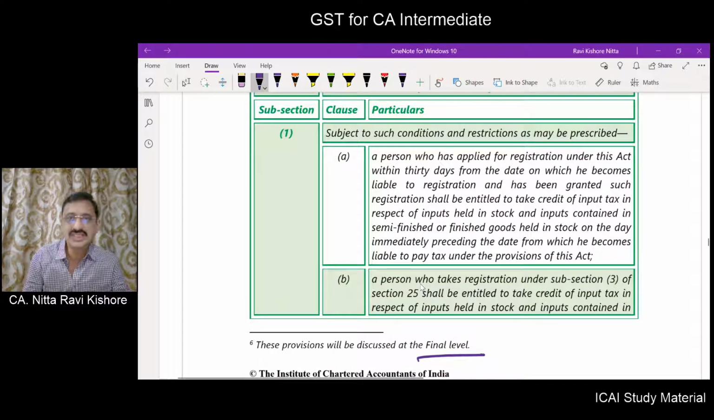Subject to such conditions and restrictions as may be prescribed. Where will it be prescribed? It will be prescribed in rules.